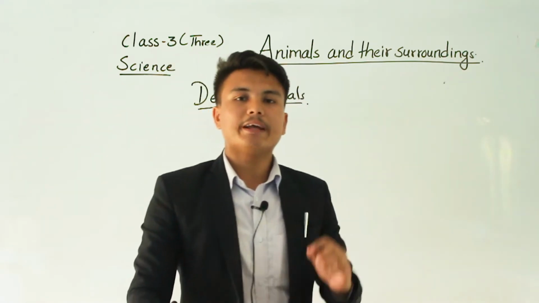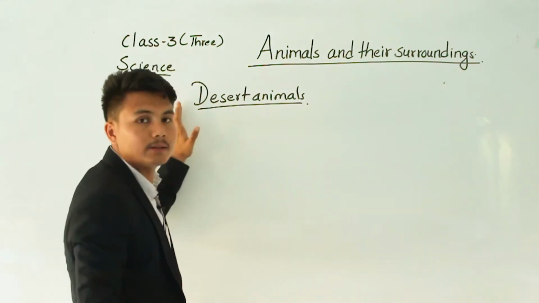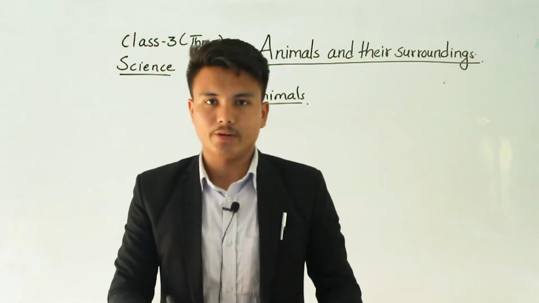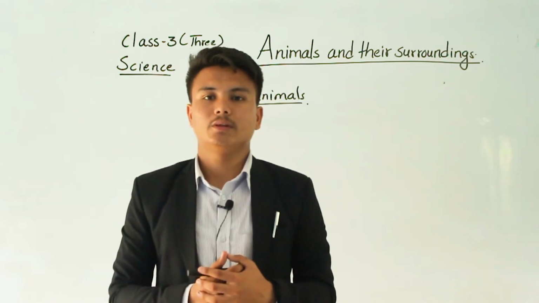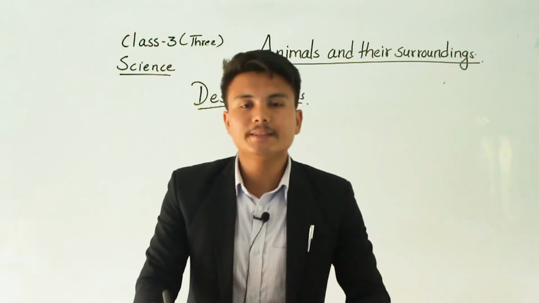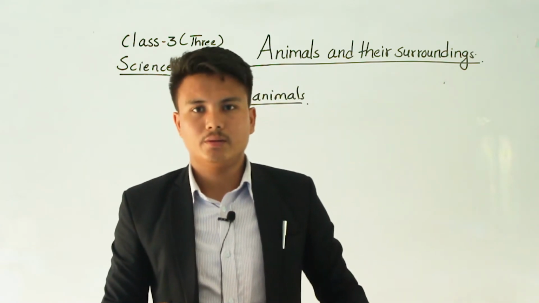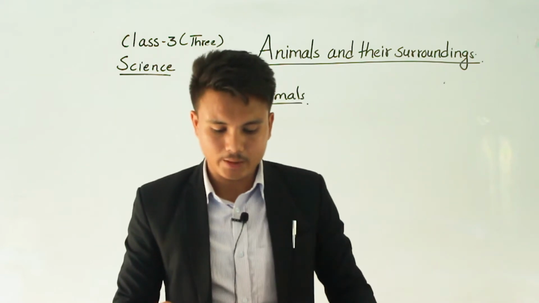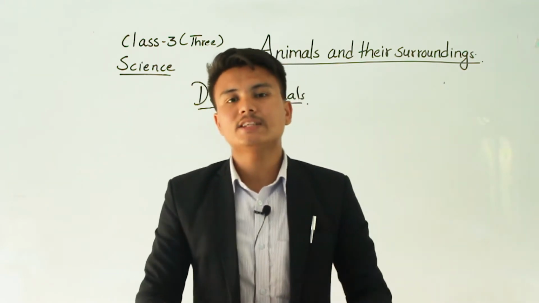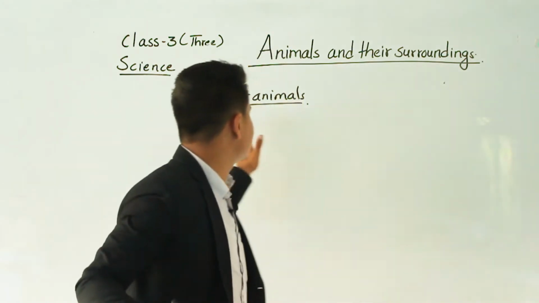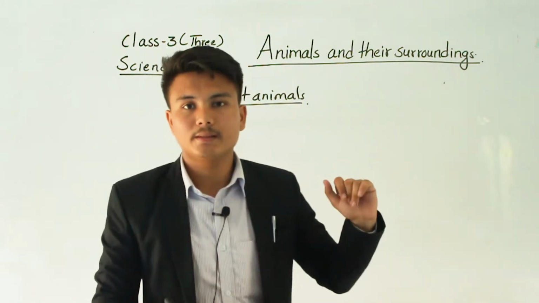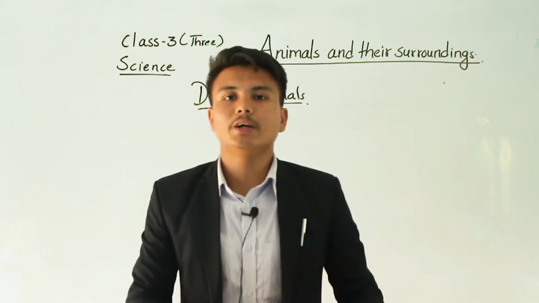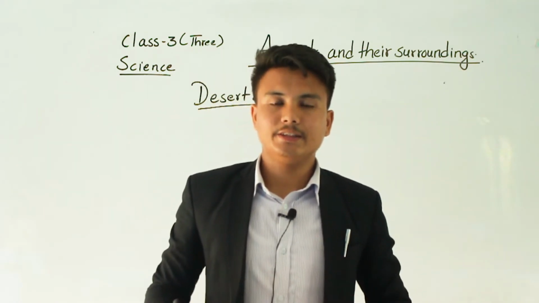Okay, so what is very important for the animals which live in a desert? Because there is a scarcity of water, a lack of water. Understood? So in a desert there is very little water, so animals and plants are also few there. How can these animals survive in this very hot place? Basically, they survive because of their habitat and their nature.